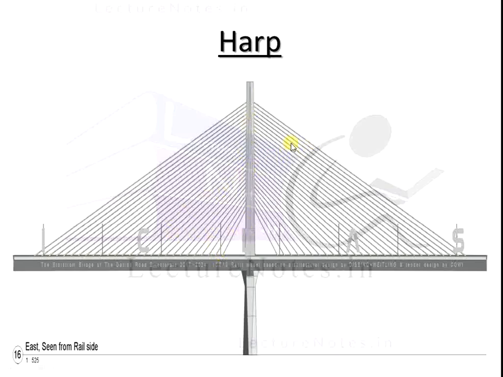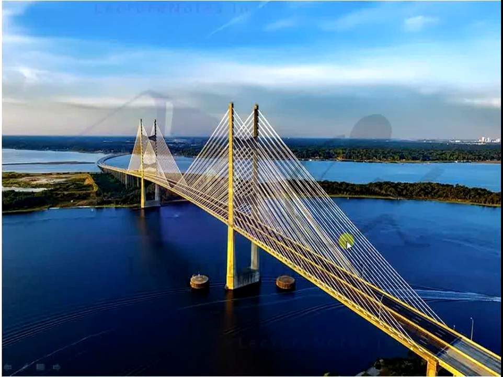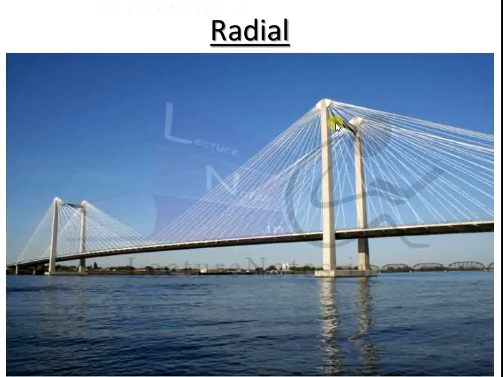This is the harp. Here we see the harp, where the cables are parallel to the bridge and evenly spaced along the deck. This is the harp classification bridge, or the harp cable stayed bridge. Second one is the radial.